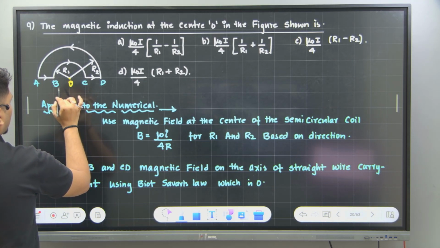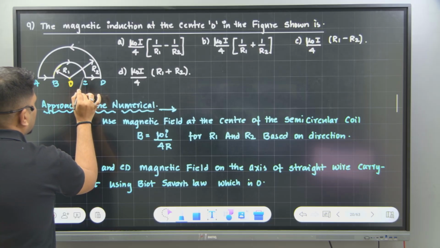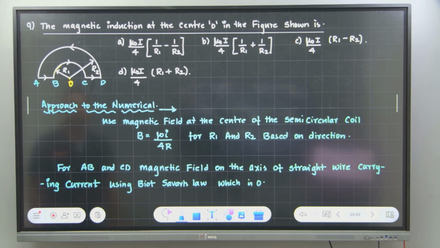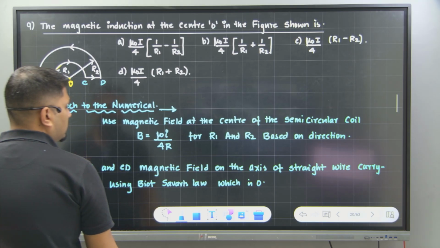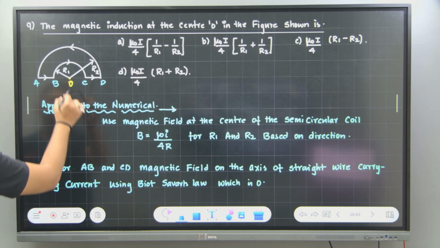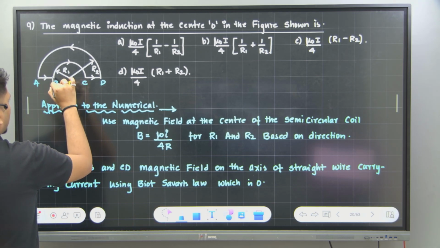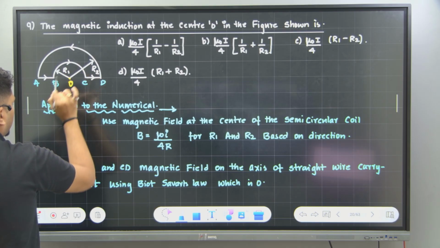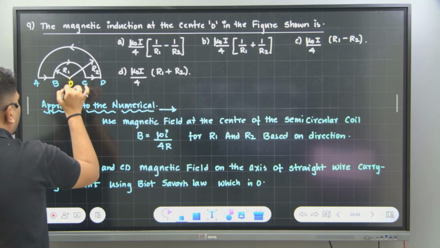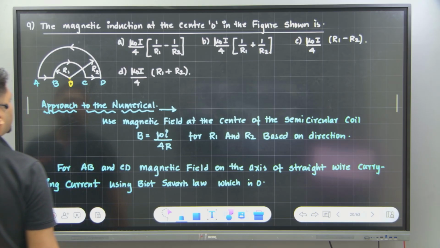The total magnetic field generated at center O is because of this arc, this straight line, this arc, and this straight line. The total magnetic field generated at point O is because of this arc, one magnetic field. This is one straight line, another magnetic field. This is another arc, one more magnetic field. This is another straight line, another magnetic field.